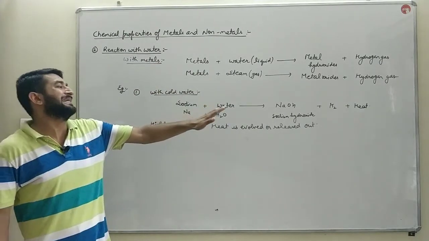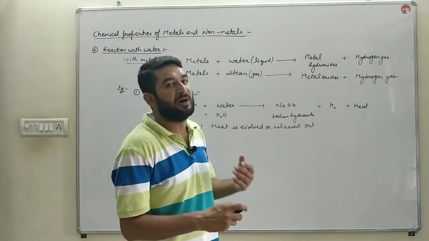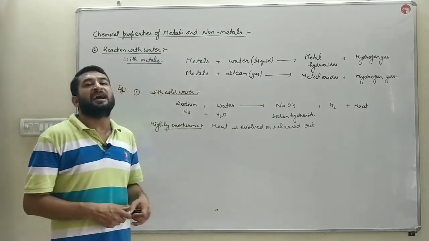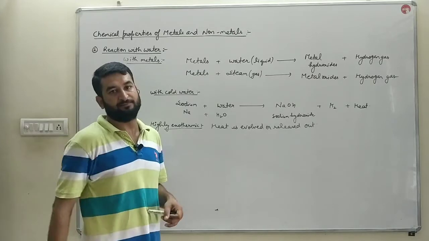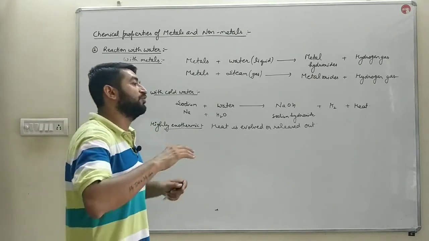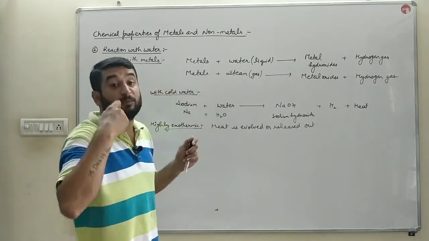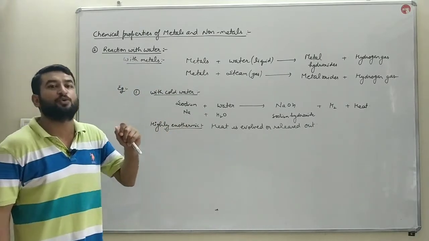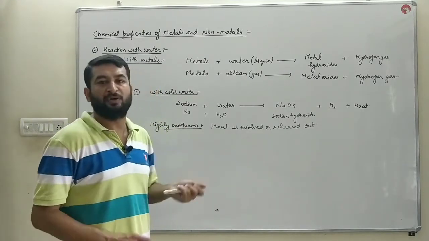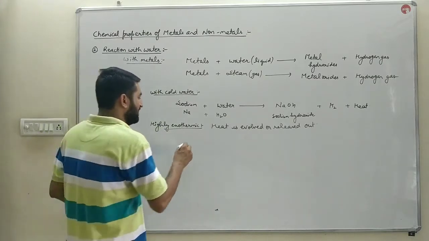In the presence of that heat, hydrogen will start to burn, and when hydrogen burns, it produces a pop sound. And that pop sound will be heard as a large explosion, because the speed of this reaction is quite rapid, quite fast.